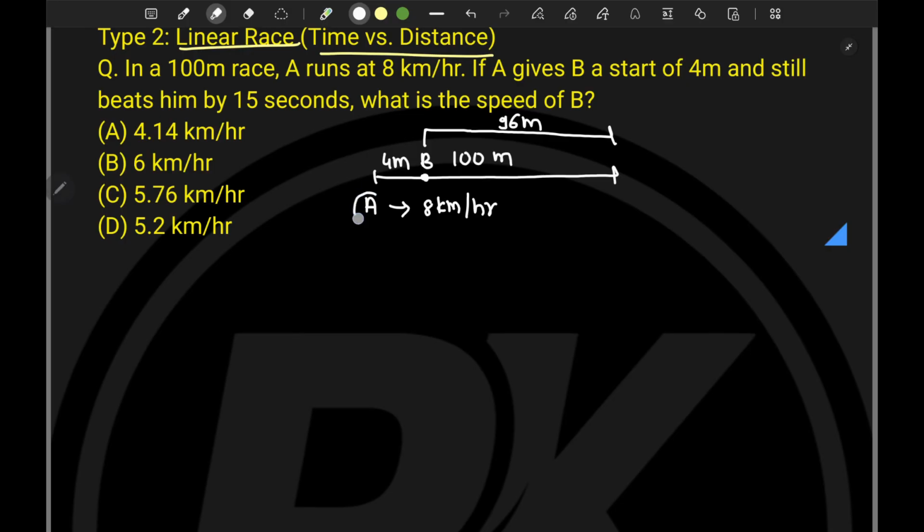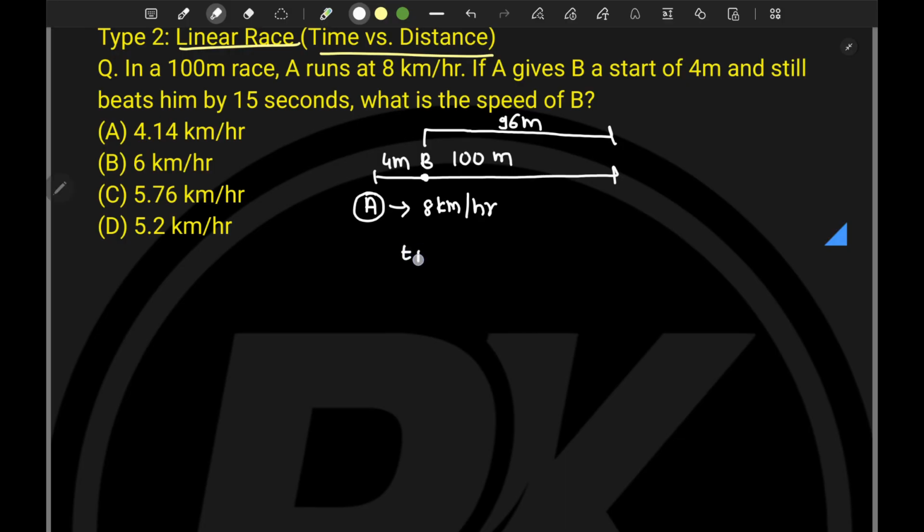So as I explained, a faster friend will say, okay, you start from there, I will start from here, but still I will beat you. So it is a similar case here. A beats B even after giving a start of 4 meter. It is beating by how many seconds? It is 15 seconds.